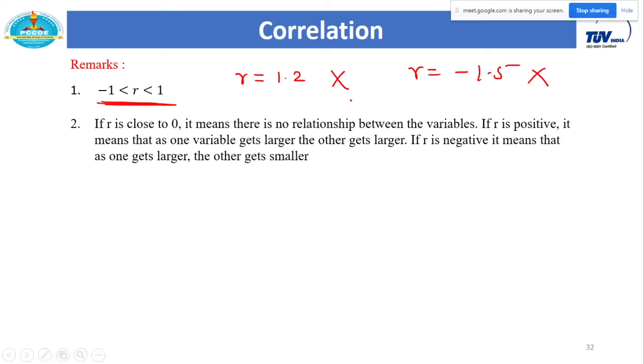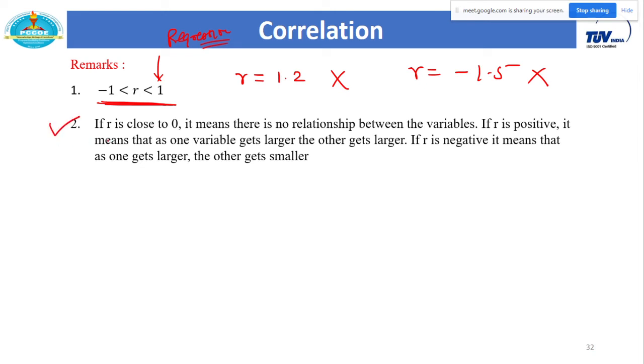Whatever the value of R is, it must lie between -1 and 1. This is useful in regression also, so later on you will understand the importance of this. Now, how do you predict from this one single value?